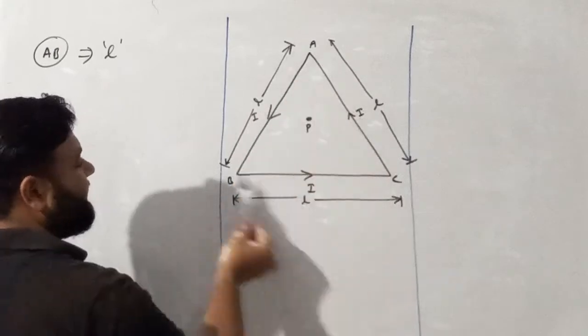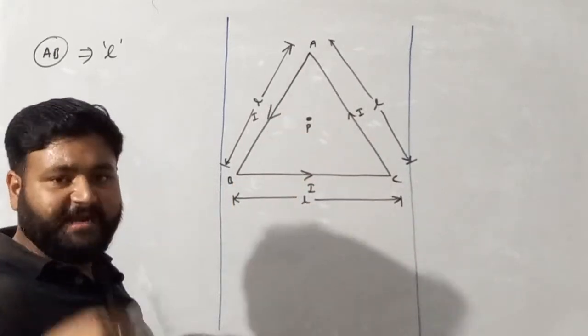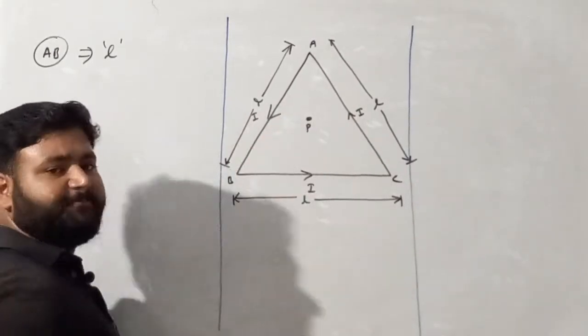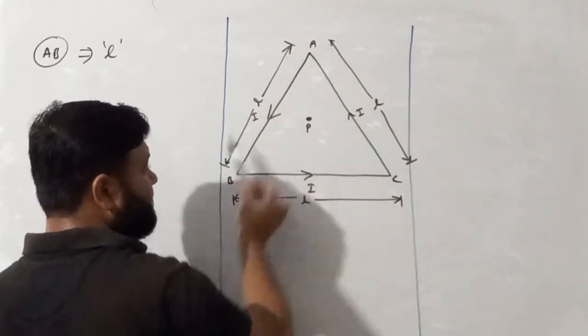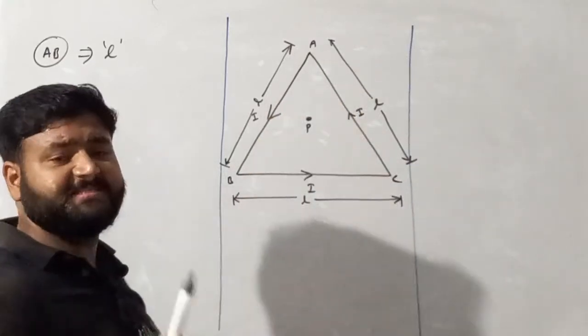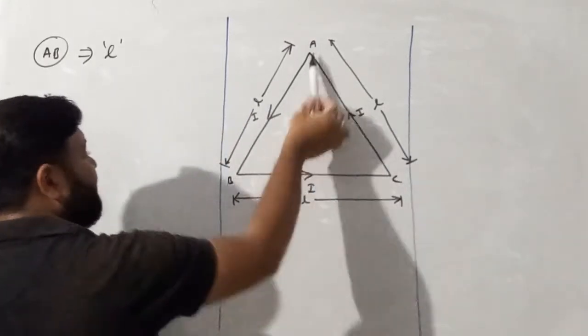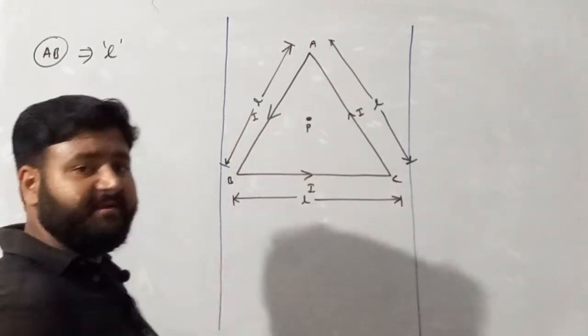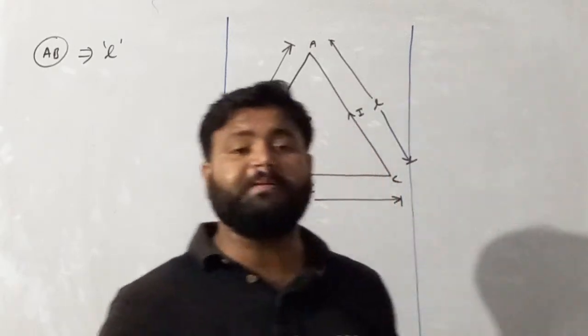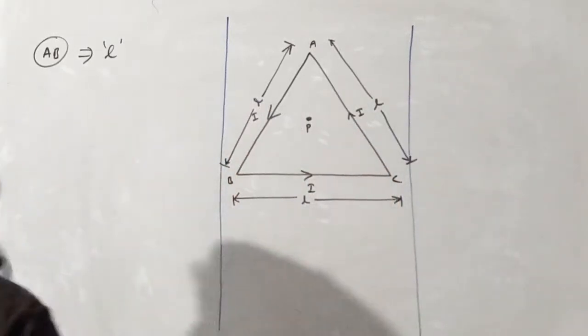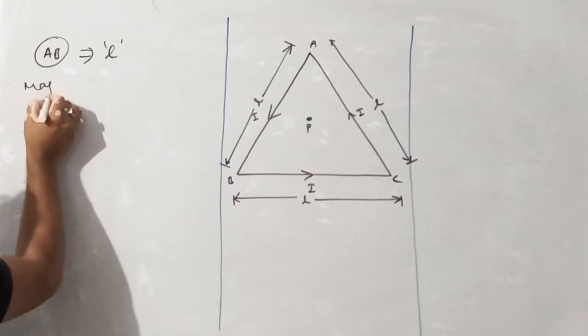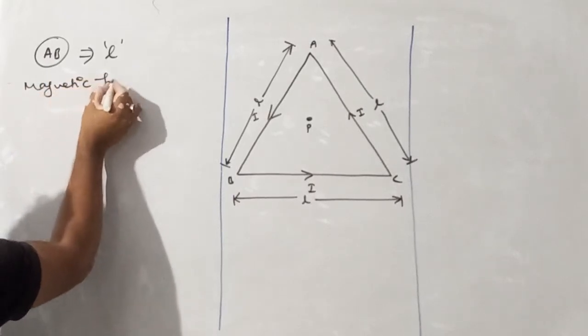This equilateral triangle is made up of wire, and we wish to find the magnetic field at point P due to this current carrying conductor in the shape of an equilateral triangle. We are all aware that if the length of the wire is given, then the wire is considered a finite length wire, and we are all aware of the magnetic field due to a finite length wire.